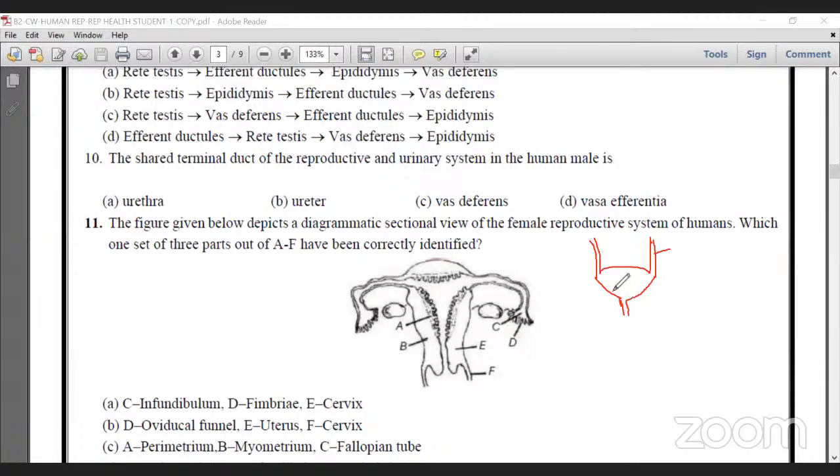The urethra passes out, okay, but the reproductive part is also connected, that is the ejaculatory duct and seminal vesicle, and it opens to the same path, that is the urethra. So the urethra is a common passage for both the urinary system and the reproductive system. So option A is correct. But the vas deferens is not a common duct for the urinary and reproductive system. Next, 11th question.